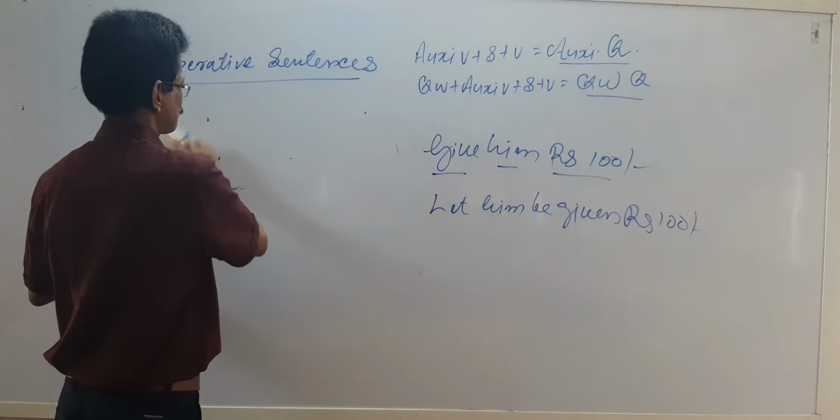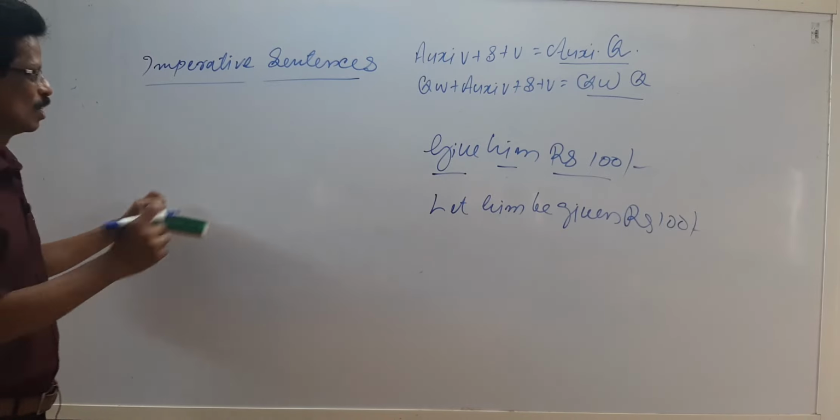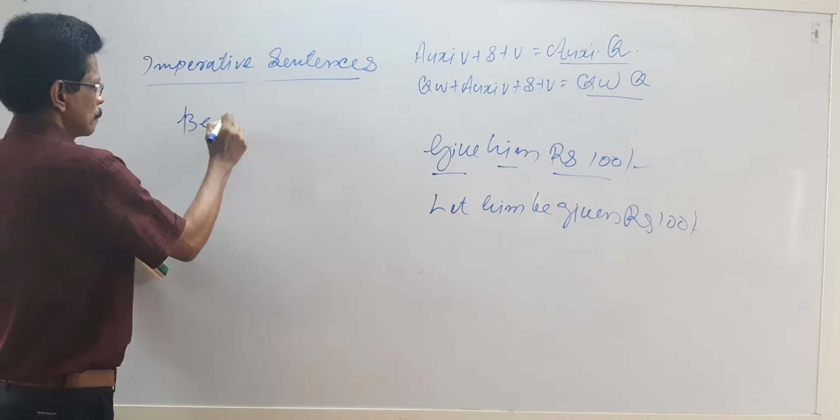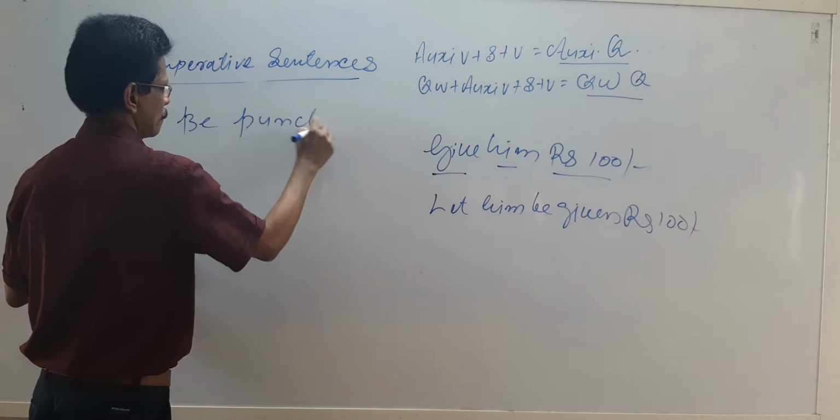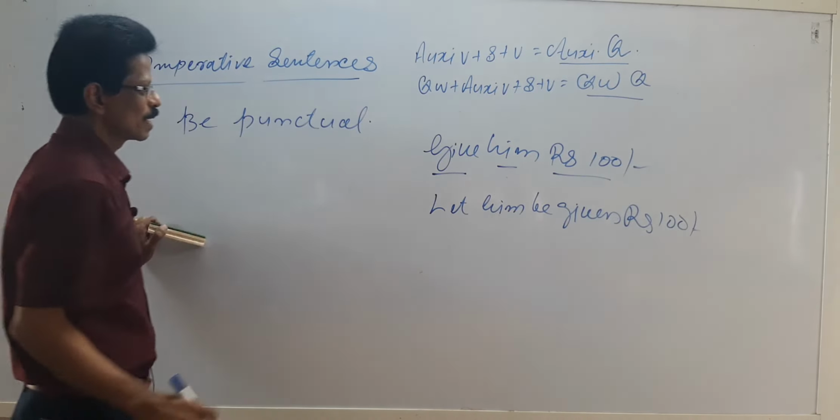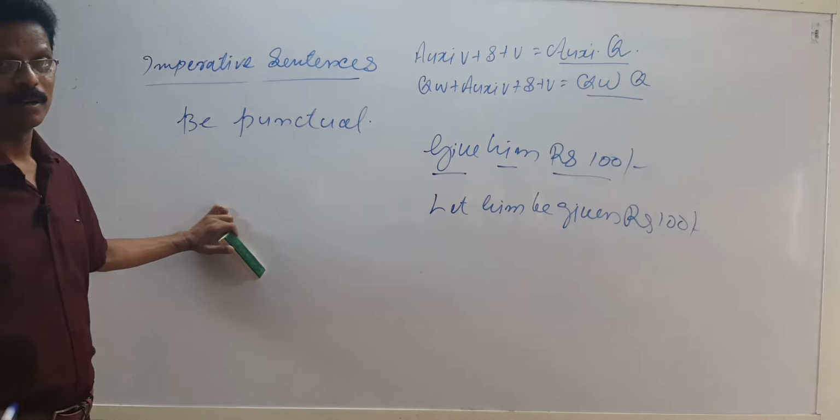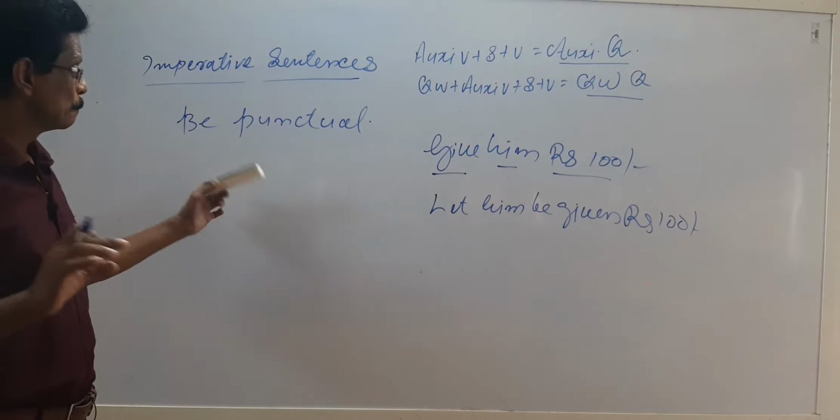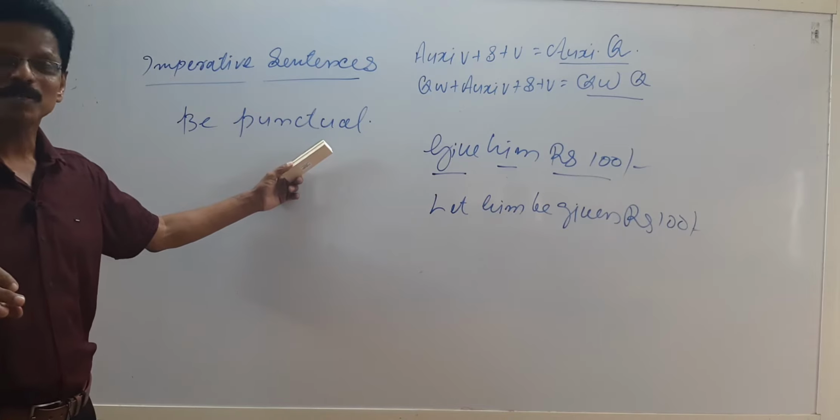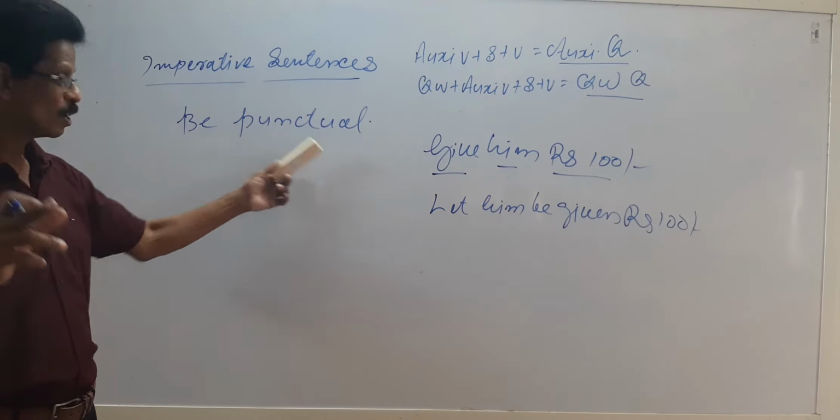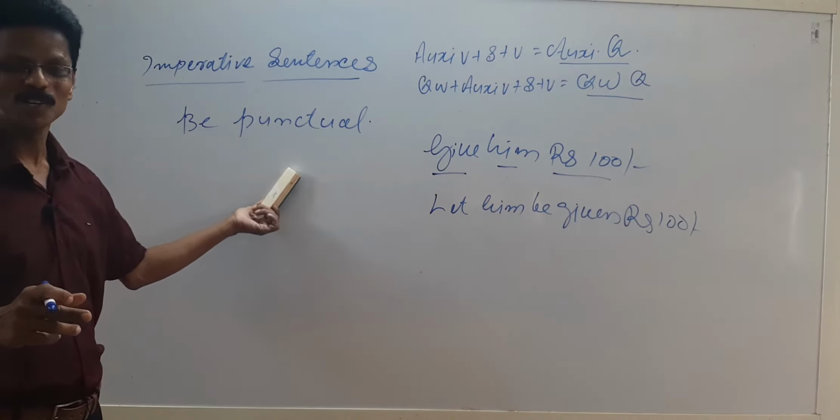So, in the examples that we saw just now, always we found a direct object. Sometimes there will not be any direct object. For example, be punctual. Your principal is asking you in the morning, hey, all of you should be punctual. Be punctual. See, an imperative sentence is meant for you, addressed to you. You be punctual, that's the meaning. You must be punctual. But there is no direct object given here.